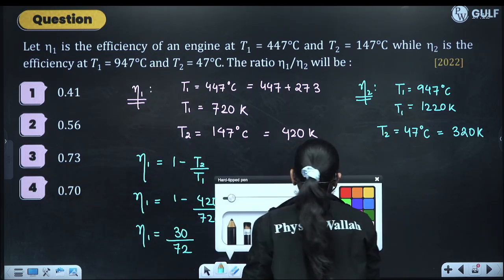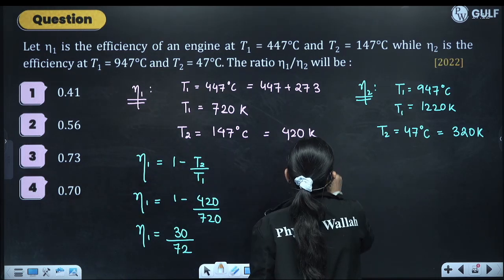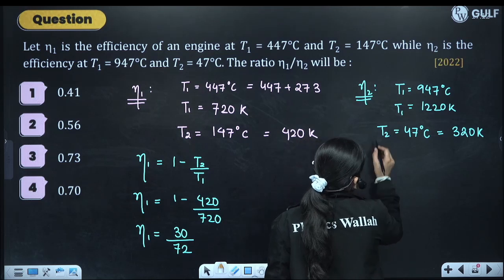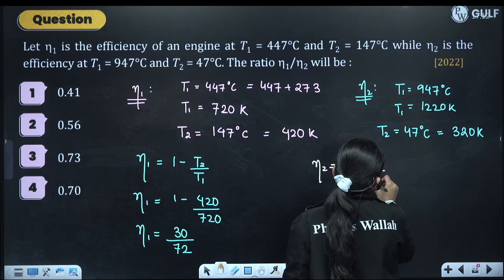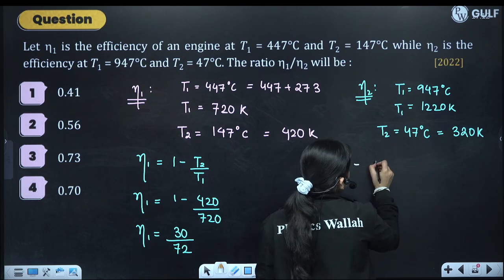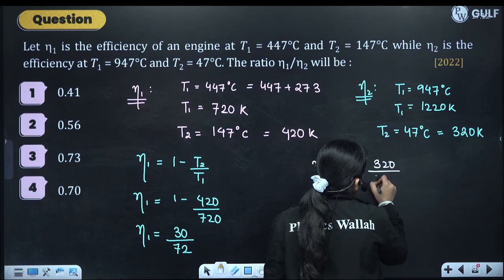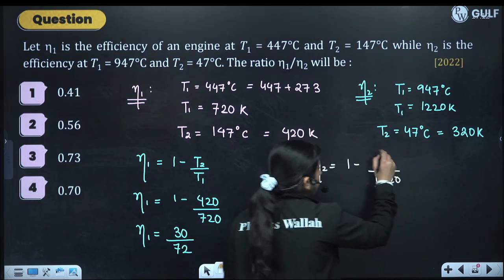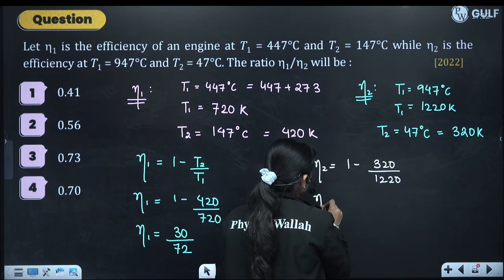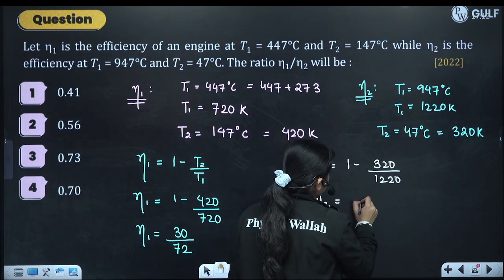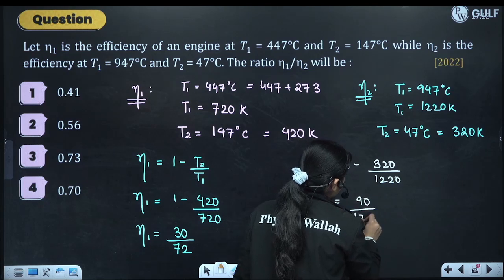And eta 2 will be 1 minus T2 by T1, again substituted, 1 minus 320 divided by 1220. This gets cancelled, 122 minus 32, 90 by 122.